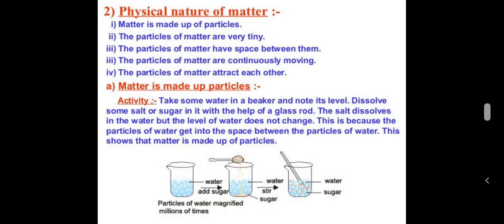Now we will consider the first case. Matter is made up of particles. Here we will do a very small activity. You have to take a small glass beaker. Take some water in a beaker and note its level. Just add 1 tablespoon of salt or 1 tablespoon of sugar in the water. Stir the water with the help of a glass rod. Let the water level become stable. Now see the difference between the water level previously and now.